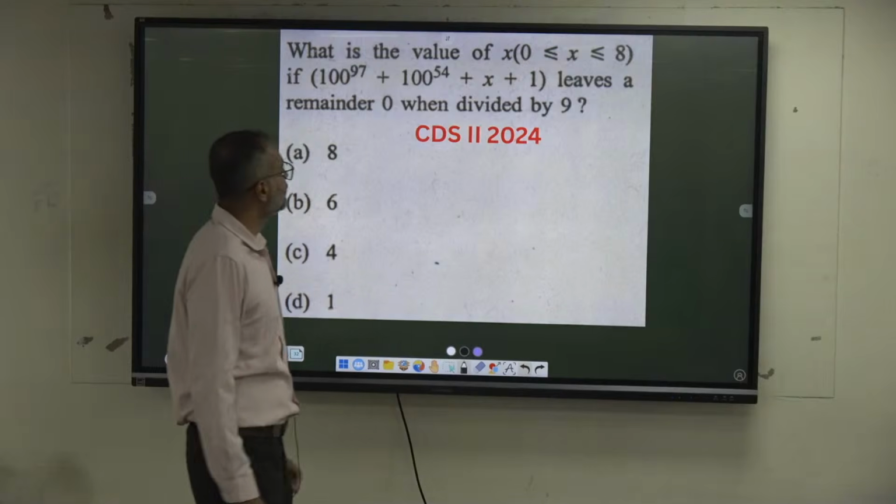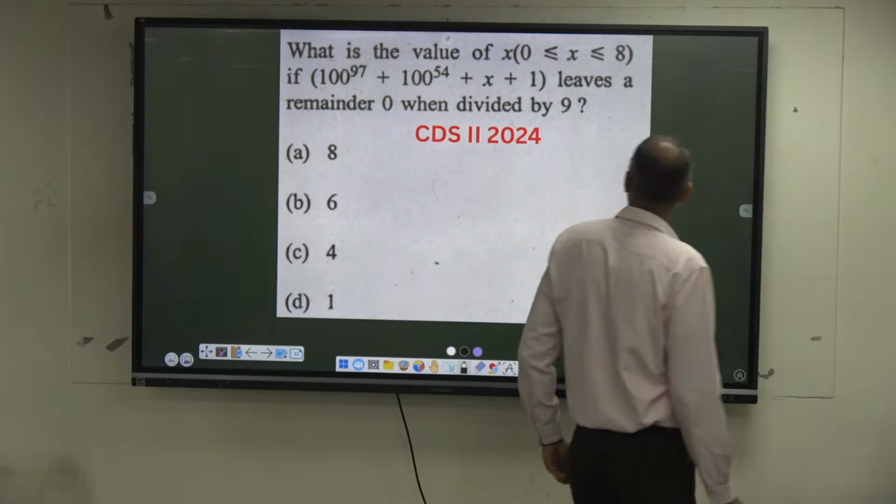What is the value of x where x lies between 0 to 8?